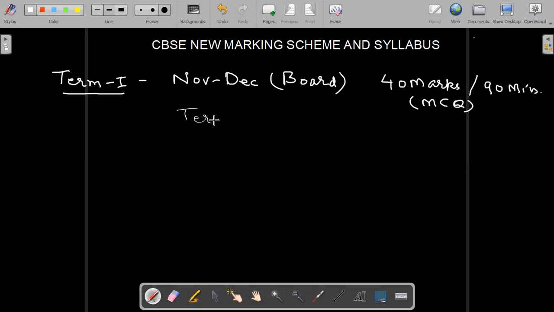Term 1 syllabus. In term 1 syllabus, chapter 1, that is relations and functions.